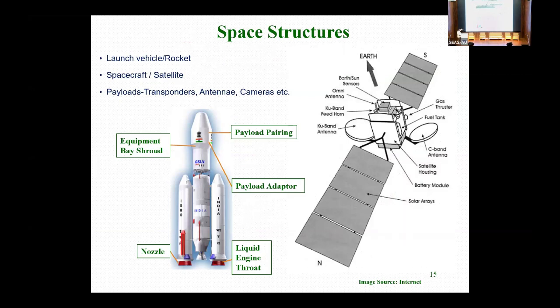In space, what we are launching are the launch vehicle or rocket, as we say, the spacecraft or satellite, and the payload: transponder, antenna, camera, etc. These are the three main domains where we are dealing in our space program. If you see the launch vehicle, this is a 3-stage vehicle. This is the GSLV Mark 3, the third generation launch vehicle. So you see that it has 3 stages.